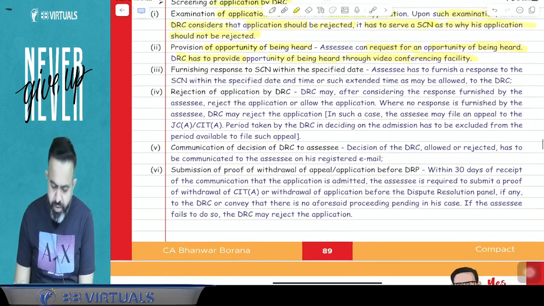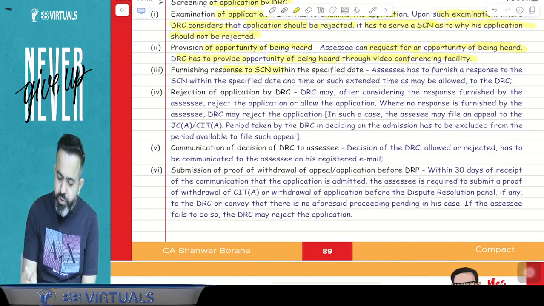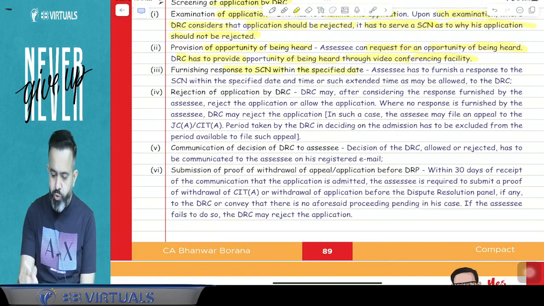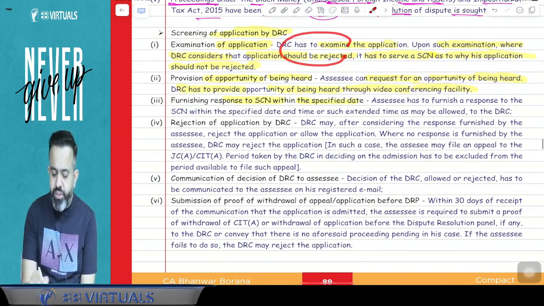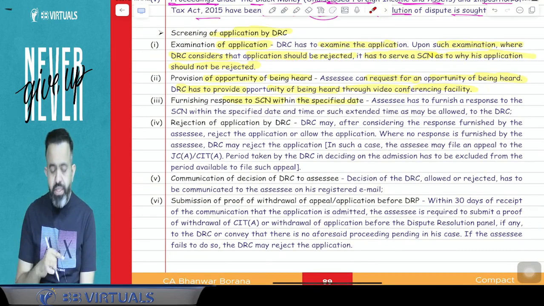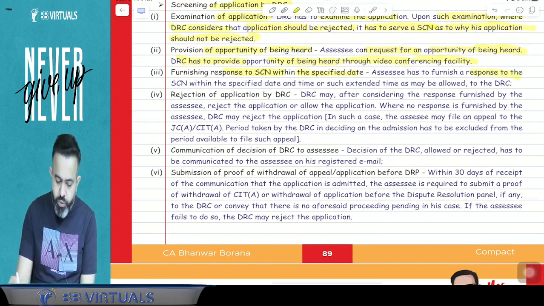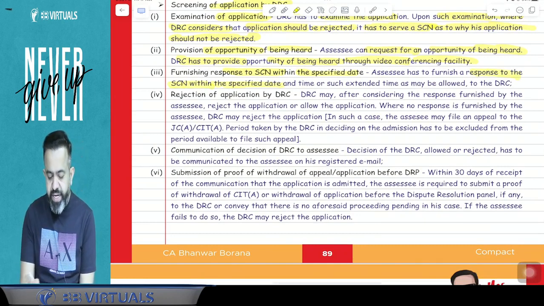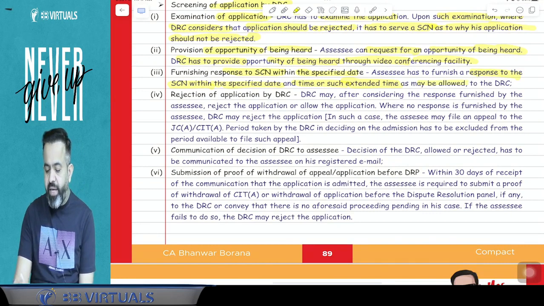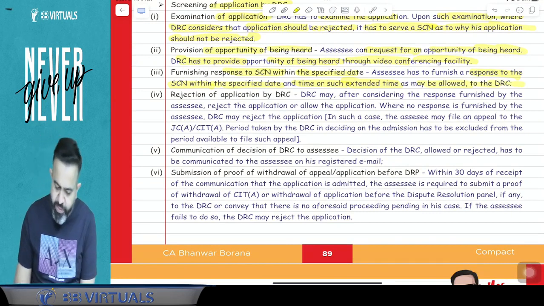Now next part. Furnishing a response to the show cause notice within the specified date. Whatever show cause notice they have given, you have to furnish the reply. So here the assessee has to furnish a response to the show cause notice within the specified date and time, or such extended time as may be allowed by the DRC. Now next part.